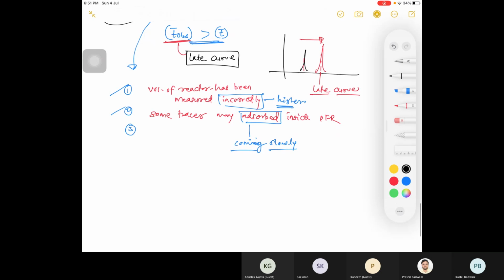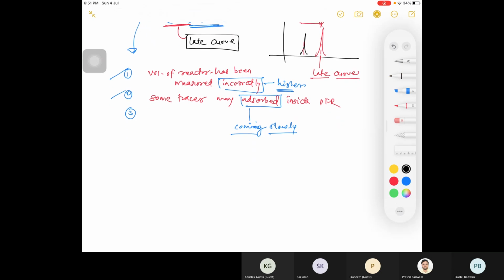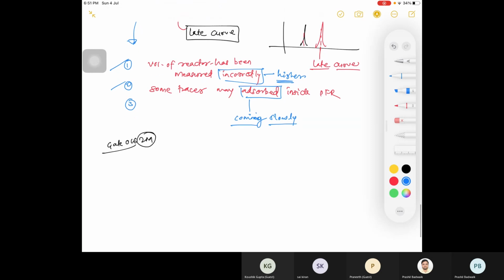Now, can we take one GATE example? Okay, you write GATE 2016, 2 marks question. You have been given one curve.